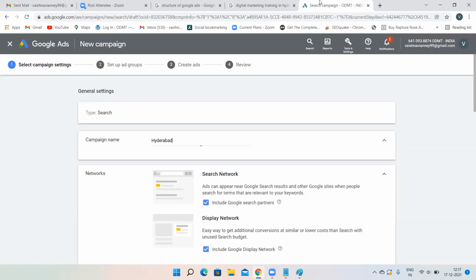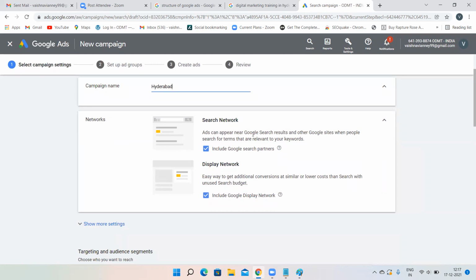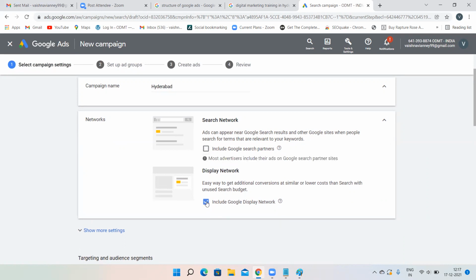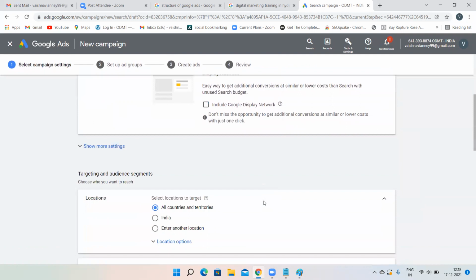Here are the 2 options. It is telling networks, ad can appear on Google search results and other Google sites when people search for terms that are relevant to your keywords. Always uncheck these 2 options. Never ever check these 2 options. You will be losing your money. On some other search platforms also your ad is going to appear. Here, on some Google Display Partner websites also your ad is going to appear. By default, these both were checked. Always uncheck these 2 options. Otherwise, you'll be losing your money.